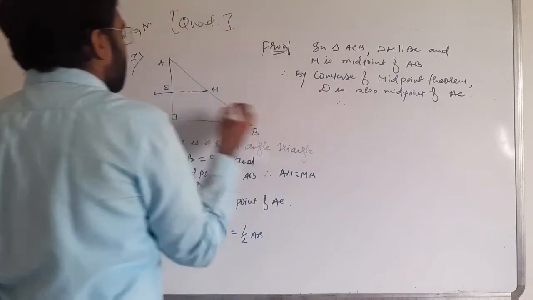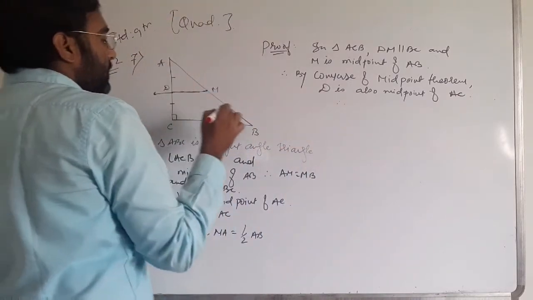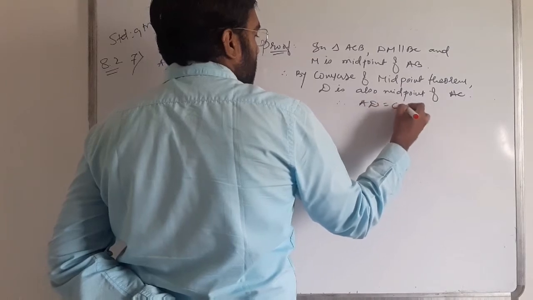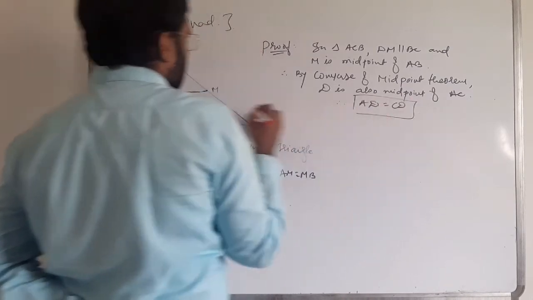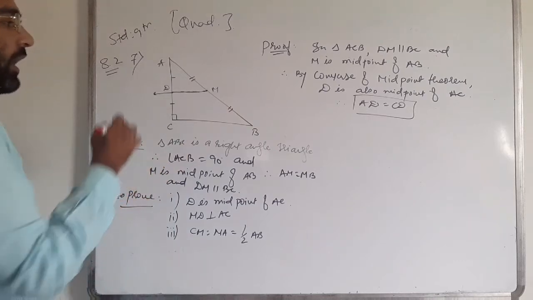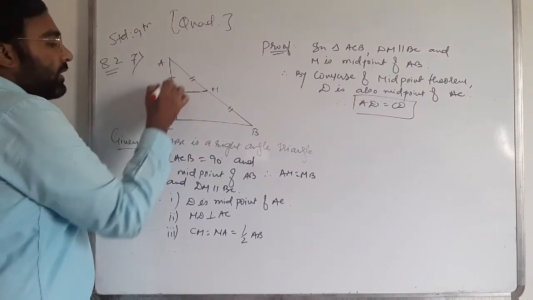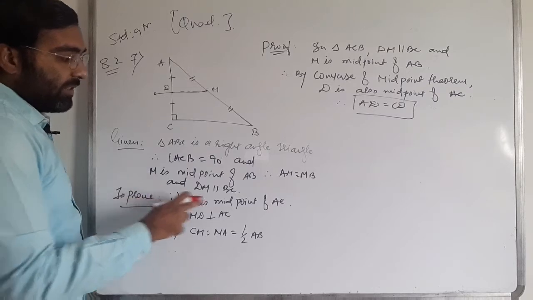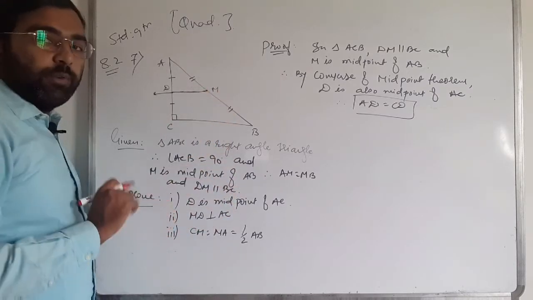Therefore, AD is equal to CD. Clear? AM equal to MB is also given. So D is the midpoint of AC, that is proved.